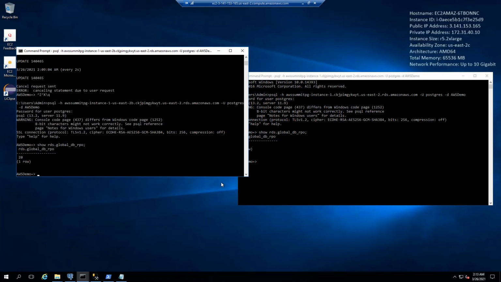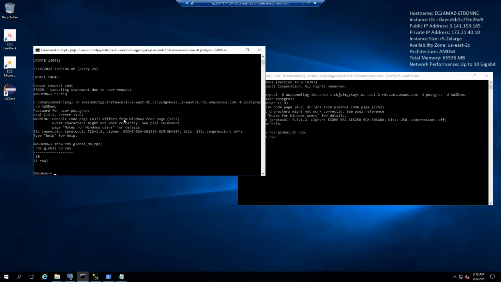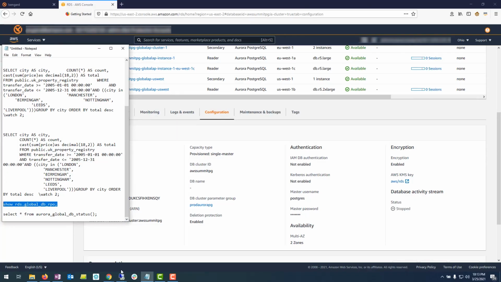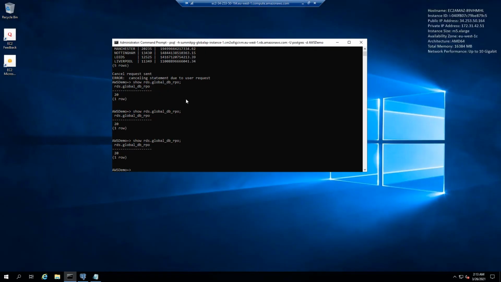So I'm connected to my primary. This is the writer instance over here. As you can see, the name AWS Summit PG instance 1 US East 2B, and this is the reader instance in my primary region, the US Summit PG instance 1. I'm also connected to the secondary region that is in my EU West. I'm also connected to that instance, and I can run this command from the secondary region as well.